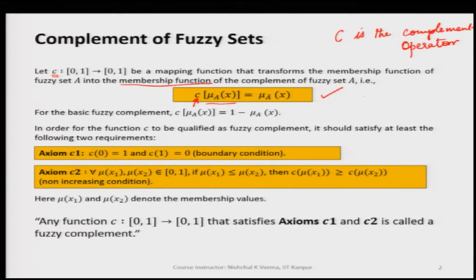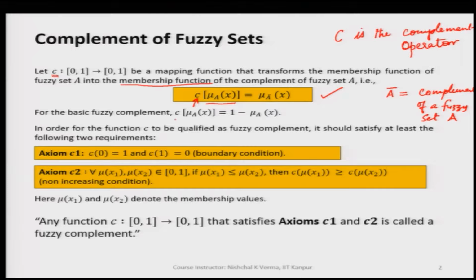So, A bar is nothing but the complement of fuzzy set A. And what we have studied so far for the complement is the basic complement of a fuzzy set.